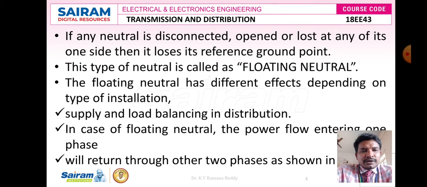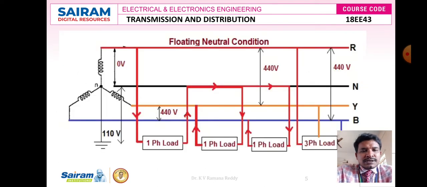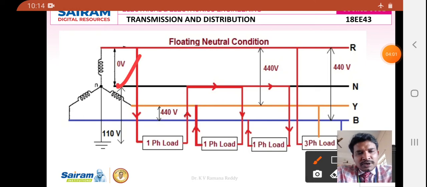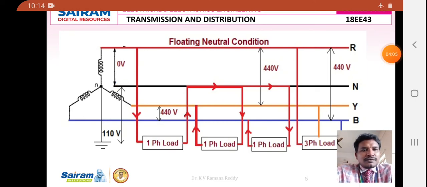I would like to give a better understanding of this case. If you look at this figure, this is the case where the neutral is disconnected. Here we can see that the current coming from the R phase enters the first load, and it returns back to the neutral wire, and in the neutral wire it is not 0 but flows for some interval.